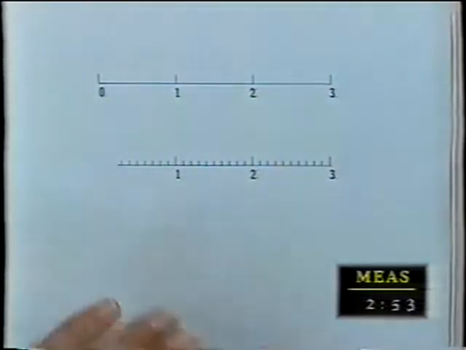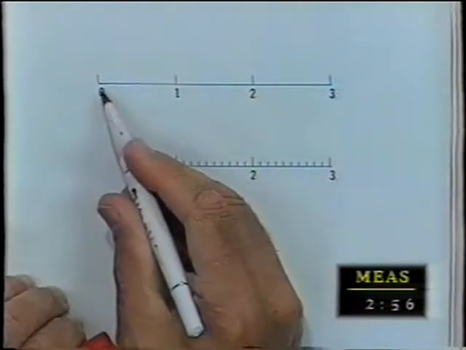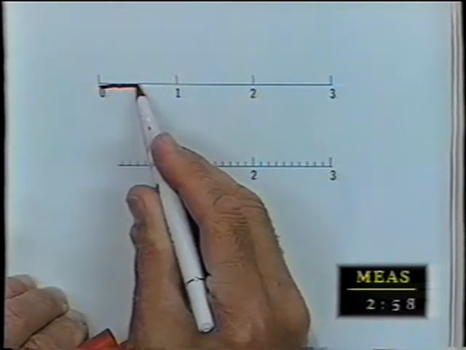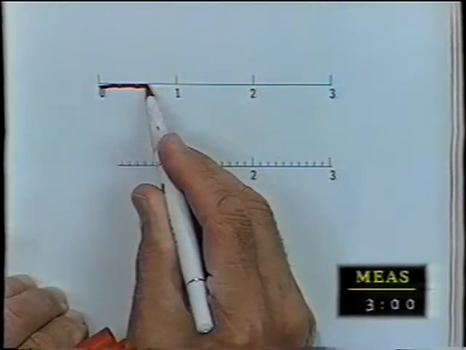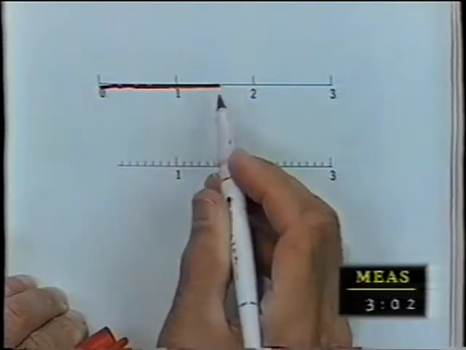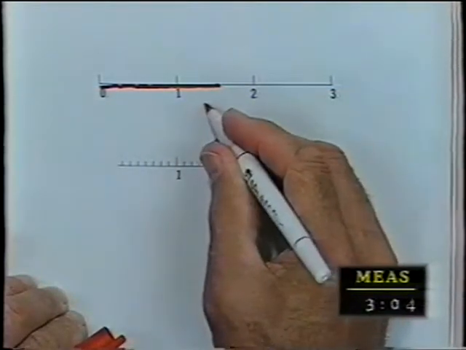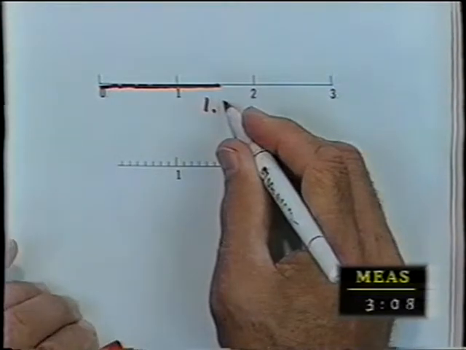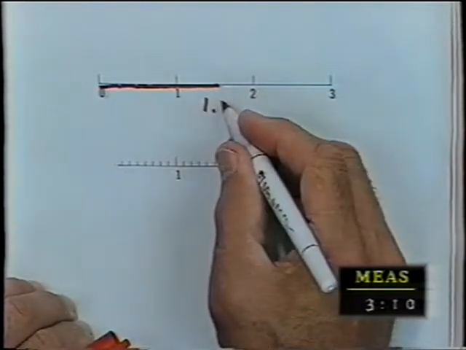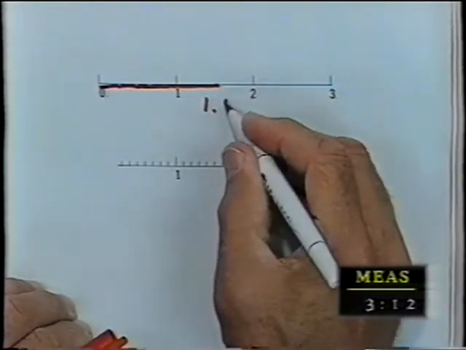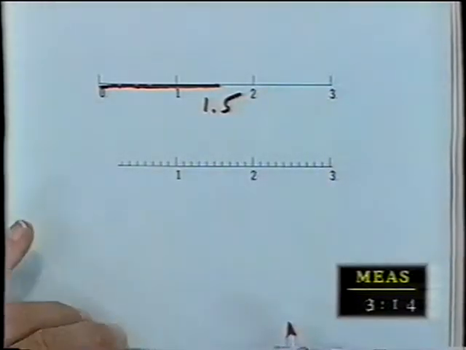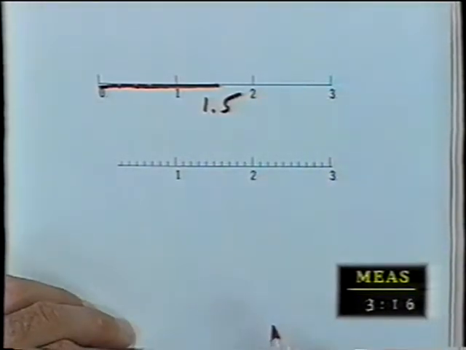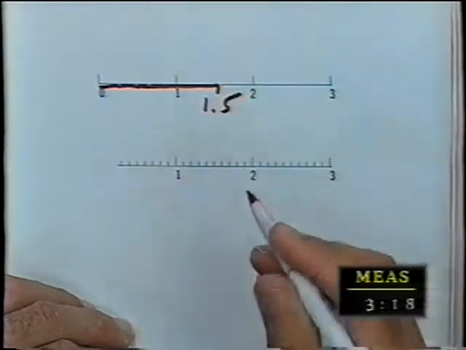Okay, I have a couple of rulers, and I put this ruler down, I measure something, and it's that long. And I say, oh, 1.5. Okay, 1.5. That's what I say it is. That's how long it is on this ruler.